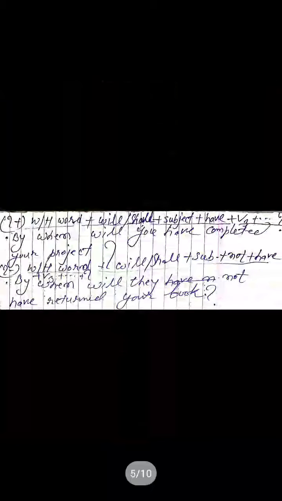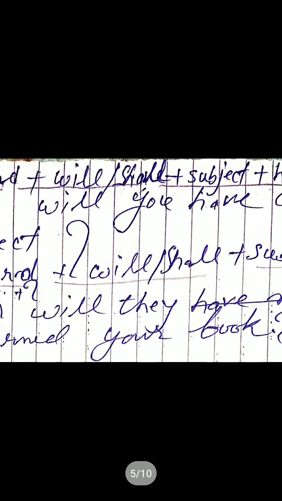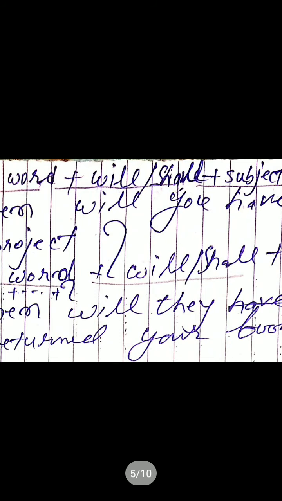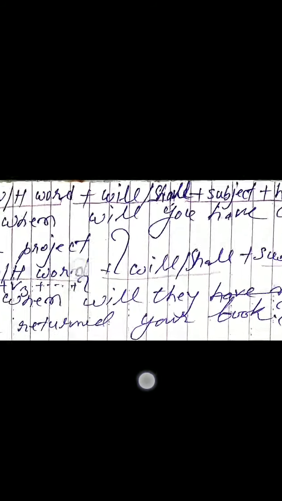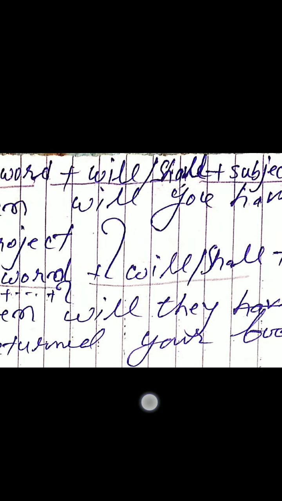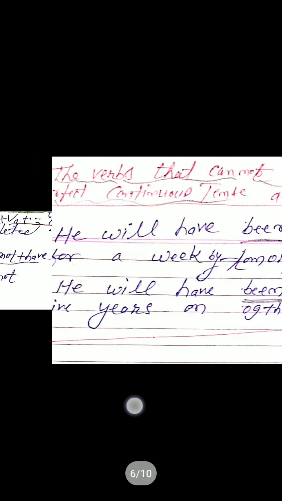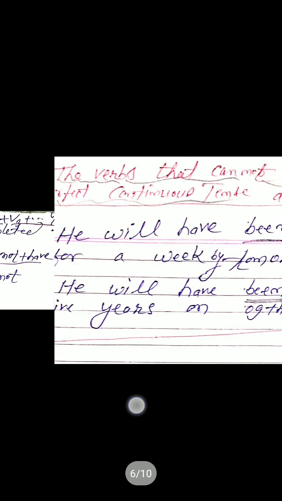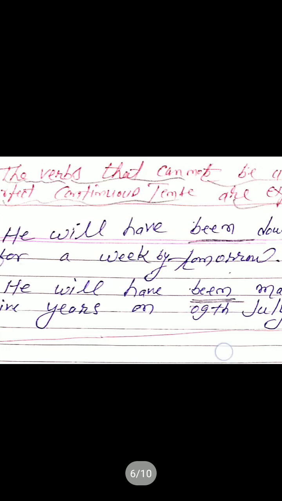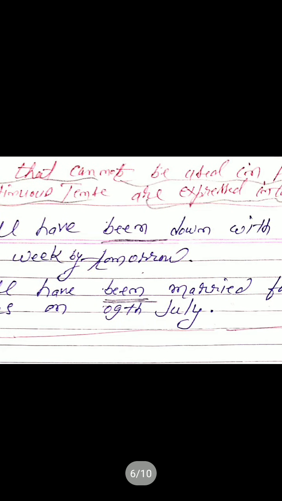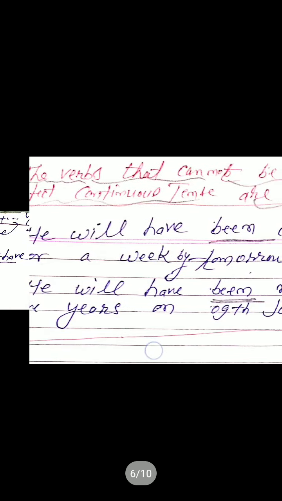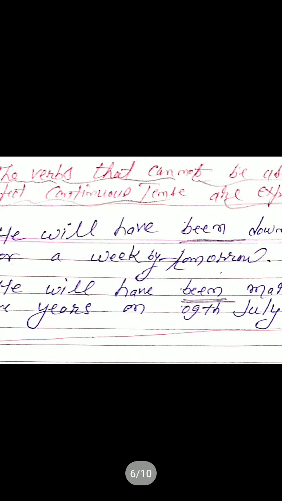For example, he will have been down with fever for 1 week by tomorrow. Again, I repeat, he will have been down with fever for 1 week by tomorrow.